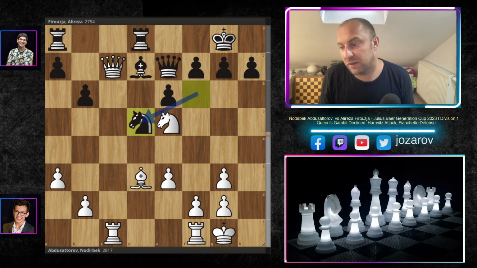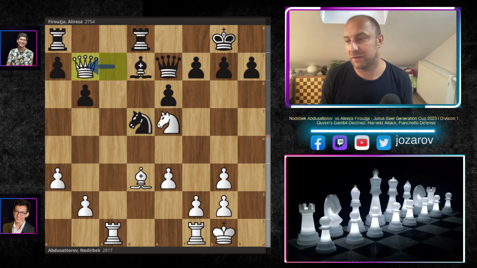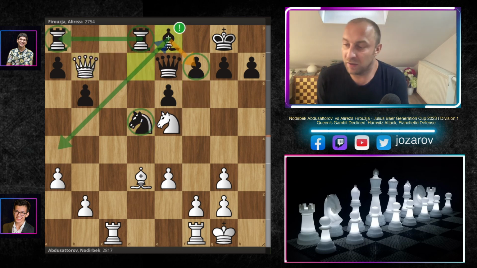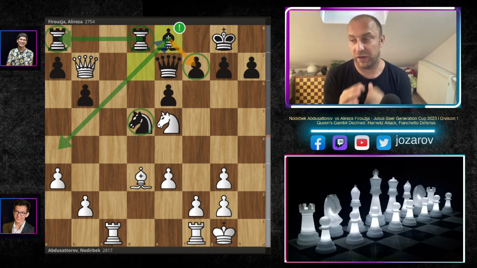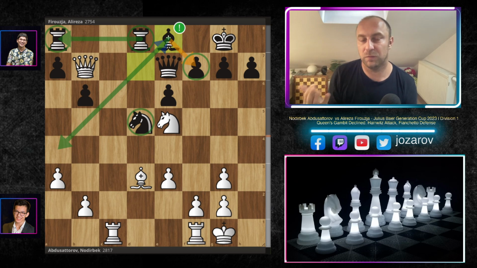But of course Alireza plays now knight to d5, kicks away the queen, and now with bishop to e8, which is in my opinion really one of the most brilliant moves of this particular position. He still has this rook connection. He has maneuvered now the bishop on maybe a strange square, but the bishop is protecting the pawn on f7 and keeps activity on the queenside.